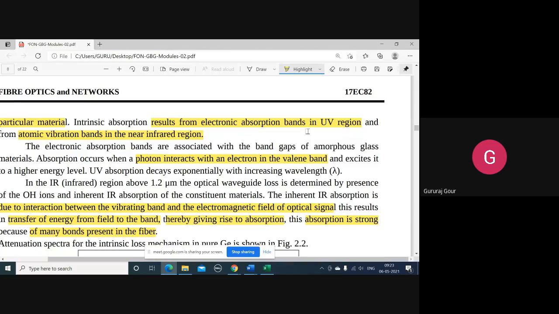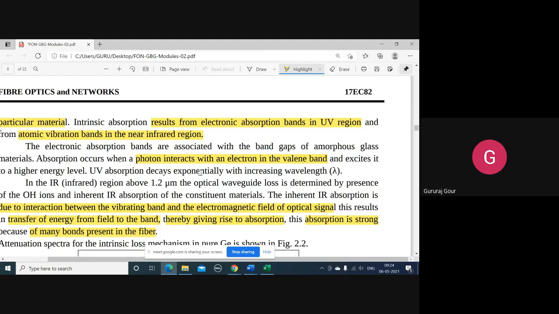The photon coming from the light interacts with the valence band and excites the electron to the next higher energy level. So that's why these bands are known as electronic absorption bands in the UV region.